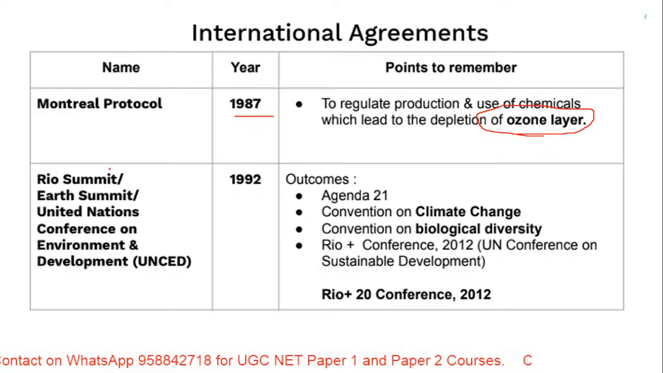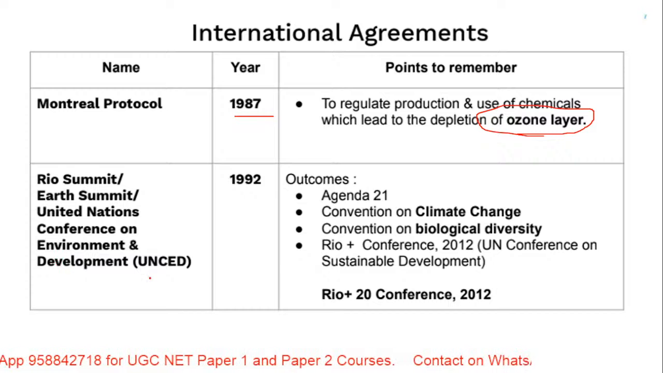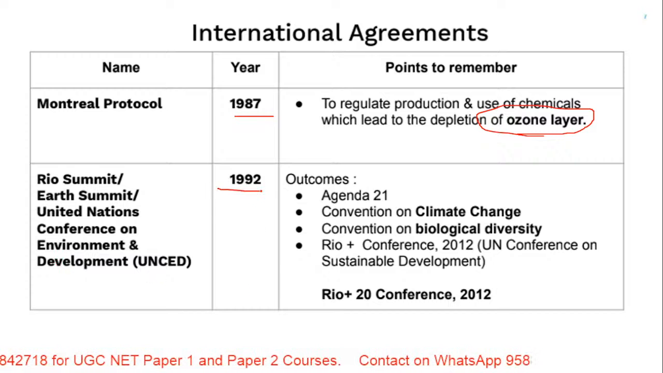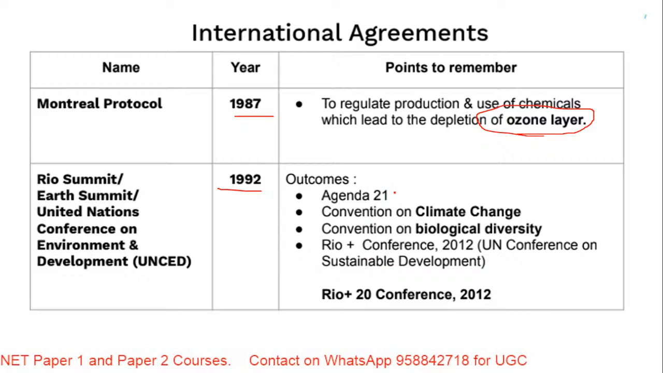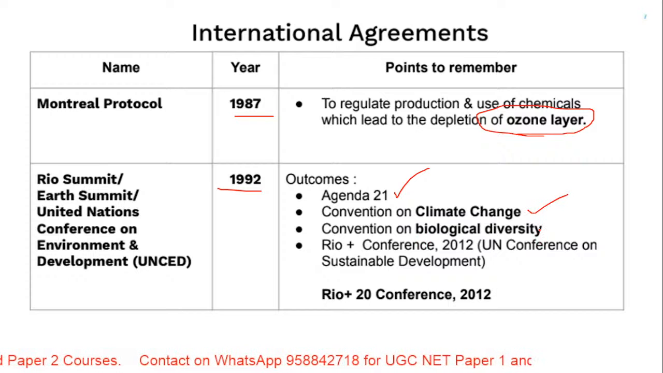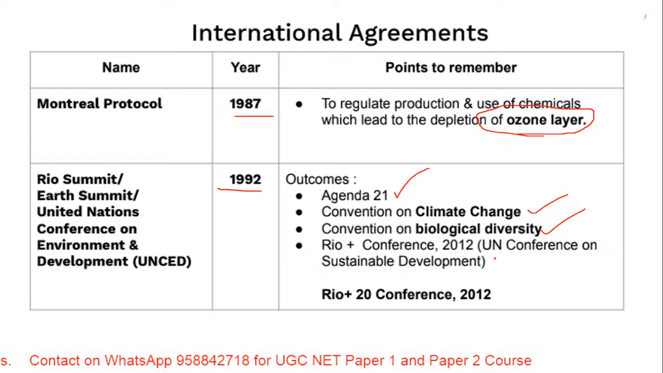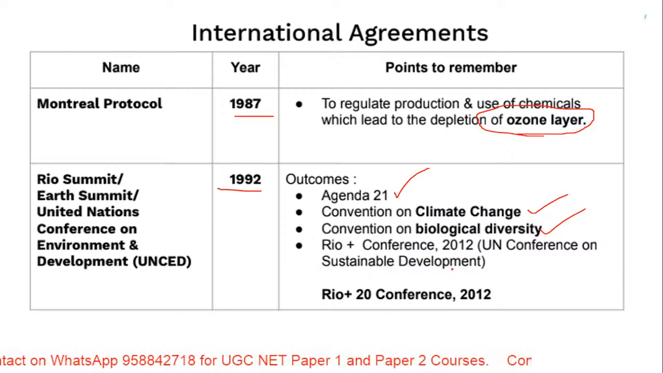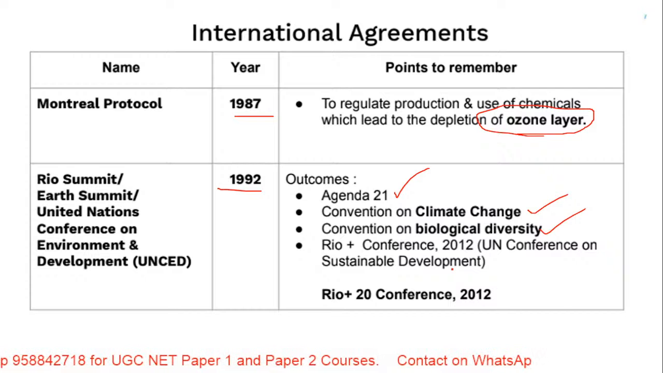Then Rio Summit, also known as Earth Summit, United Nations Conference on Environment and Development, started in the year 1992 with these outcomes. These outcomes we have done in detail: Agenda 21, Convention on Climate Change, Biological Diversity, and the Rio plus 10 and plus 20 conferences, both we have done. So this is with respect to Rio Summit. This also you have to keep in mind.